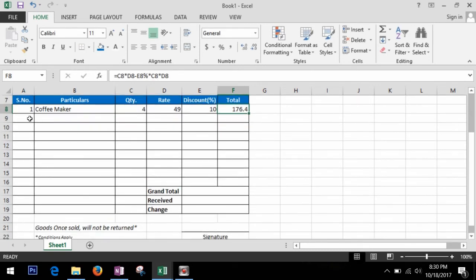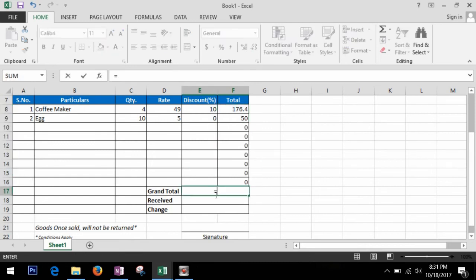Now for the next one, let's suppose there is no discount, 0%. We will just drag it till here because we can have this much item. Now the grand total will be sum of all these, equal to sum. Select all these and press enter.